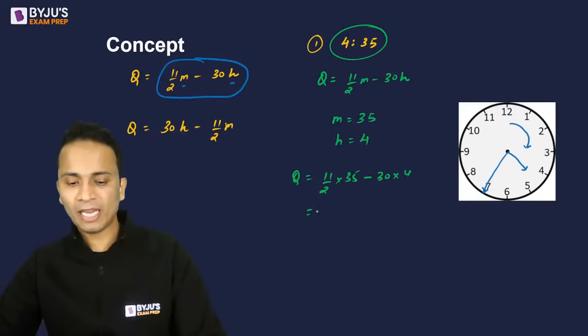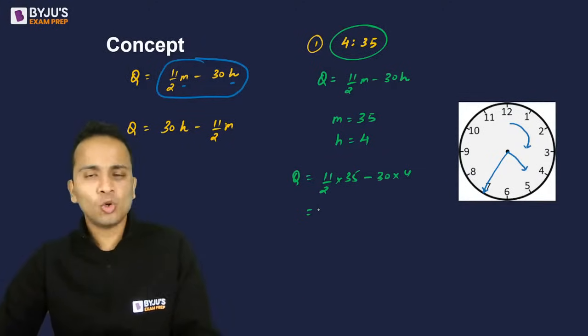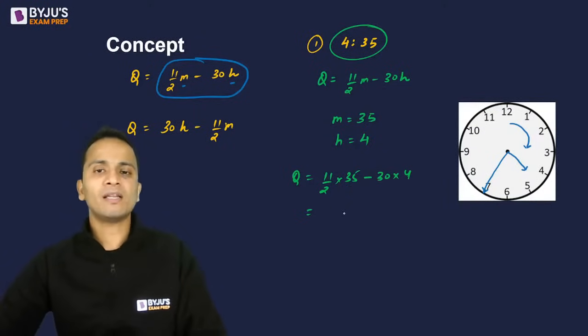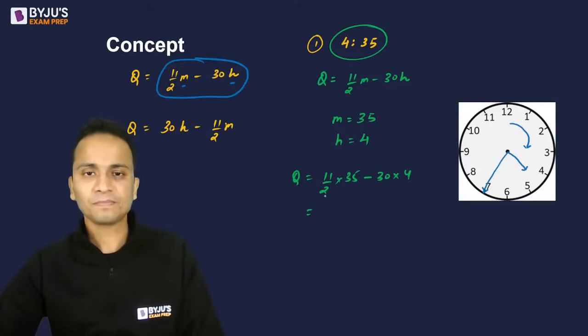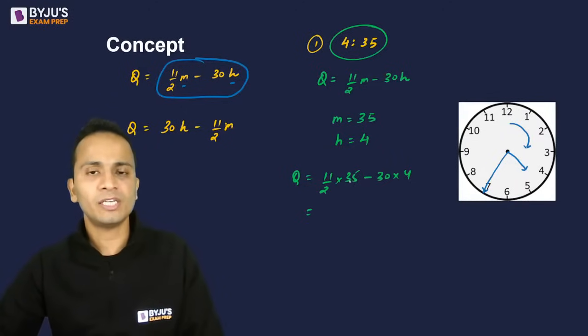So this will be the final answer. Am I clear? So just quickly simplify this. All of you, please don't wait for me to write the answer. You are intelligent enough to calculate the answer by yourself. ठीक है? So solve करते हैं. So cancel करेंगे. So 35 into 11 will be 385.